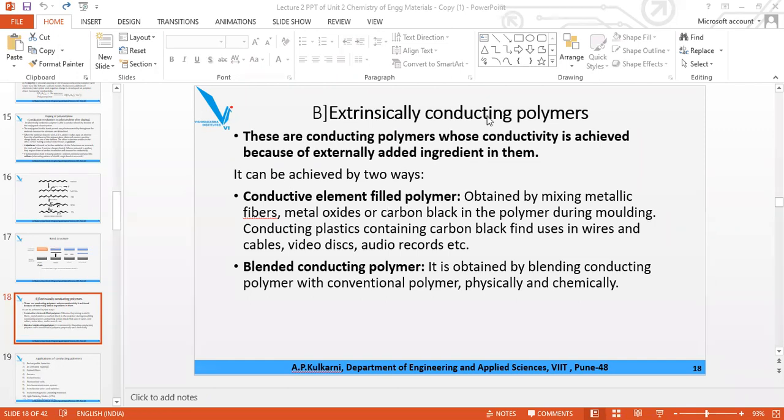Then suppose we have to convert it into an electric wire, we pour the molten mass into the mold of the electric wire. At the stage of molding, if you add any one of metallic fiber, metallic oxide or carbon black, while molding, not while synthesizing,